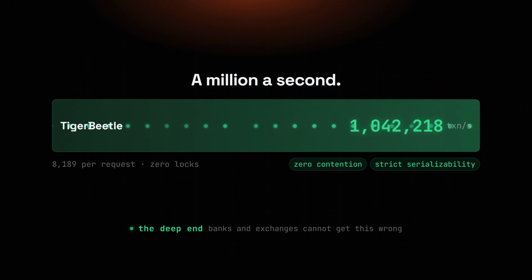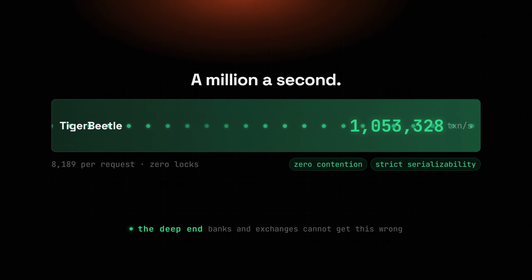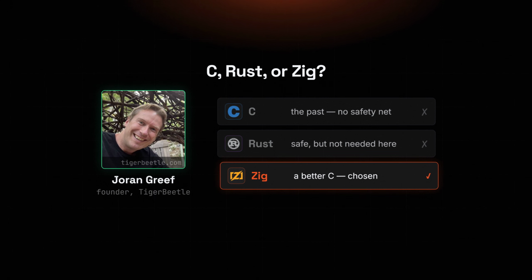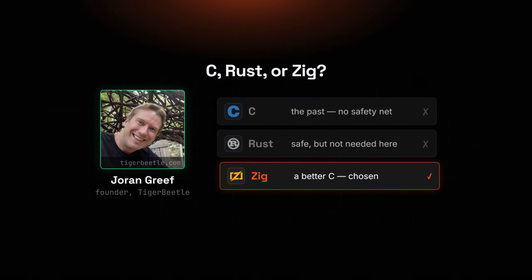This is the deepest end of the pool, the software that banks and exchanges genuinely cannot get wrong. Back in 2020, founder Joran Greef put C, Rust, and Zig on the table for it. He picked Zig, and his reasoning is the interesting part, because it was not a cheap shot at Rust.